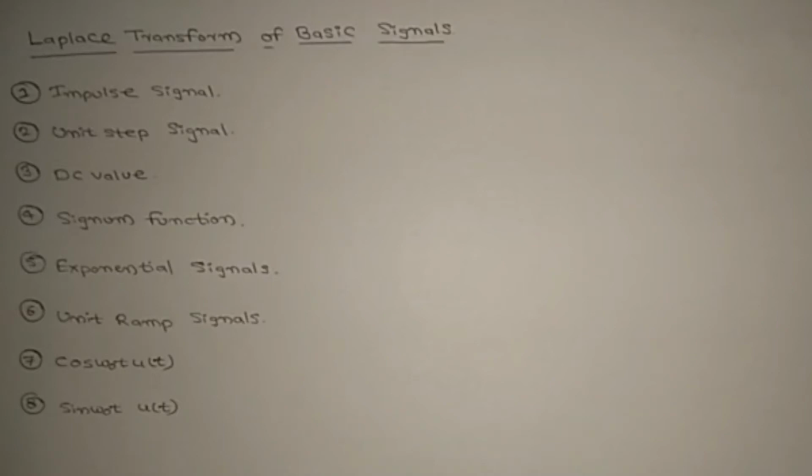Next, let us solve the Laplace transform of basic signals. In this, we are going to discuss 8 basic signals: impulse signal, unit step signal, DC value, signum function, exponential signal, unit ramp signal, cos omega naught t u of t, and sin omega naught t u of t. So let us start one by one.